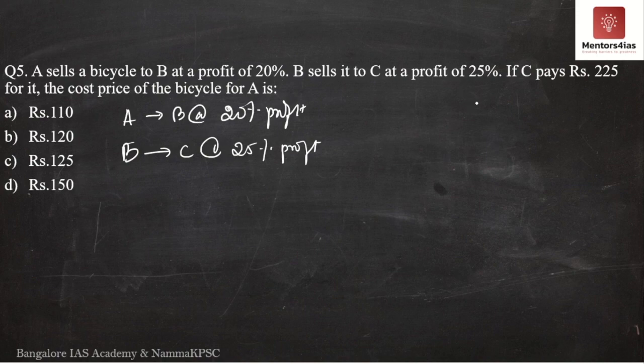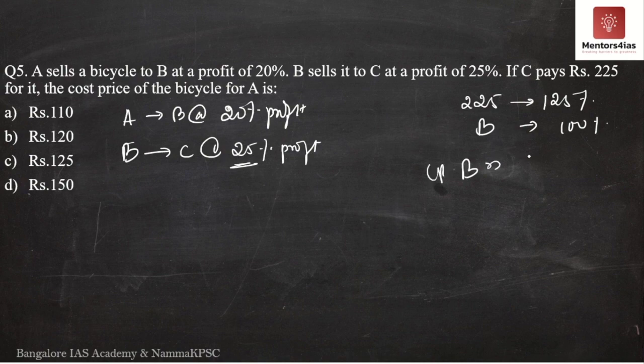So if C purchased it at 225 rupees, meaning 225 rupees is the selling price for B. If B sold it at a profit of 25%, then 225 rupees is 125%. Then what is the cost price for B, which is equal to 100%? The cost price for B is 100 into 225 divided by 125.